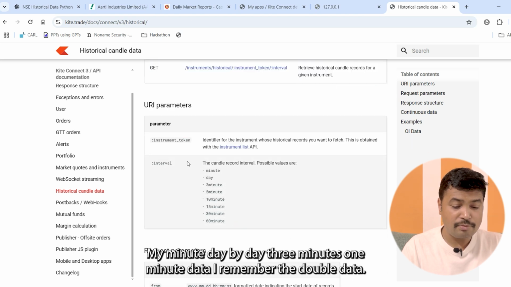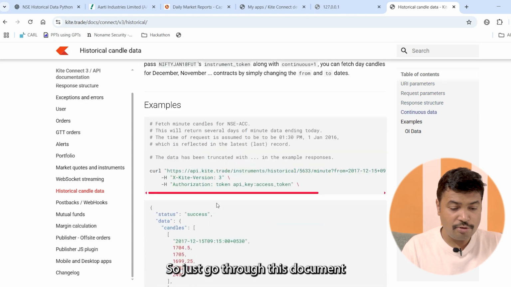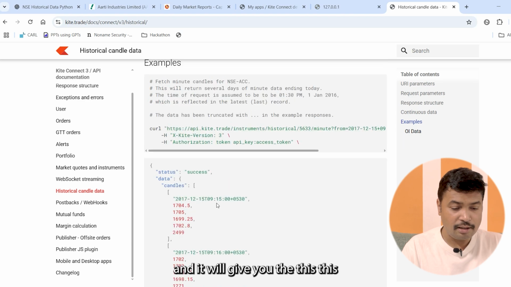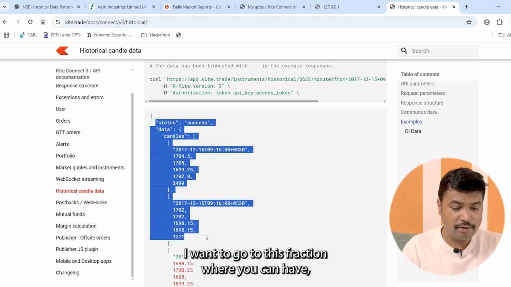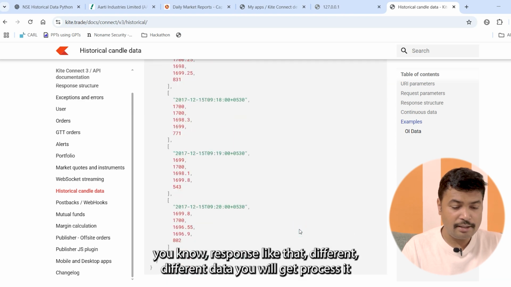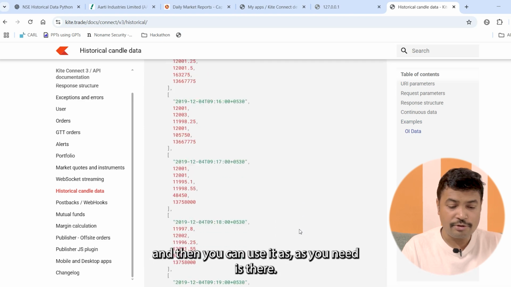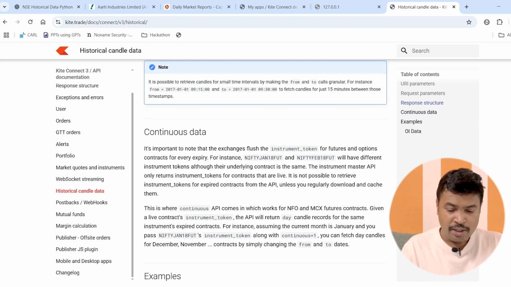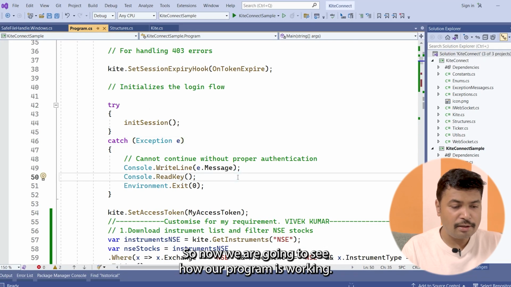You will get minute-by-minute, day-by-day, 3-minute and 1-minute data, very reliable data. Just go through this document, and it will give you the response format. Different data you will get, process it, and then you can use it as you need. So now we are going to see how our program is working.